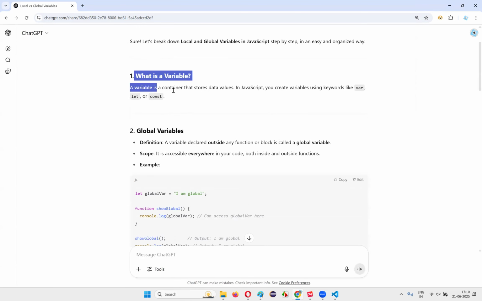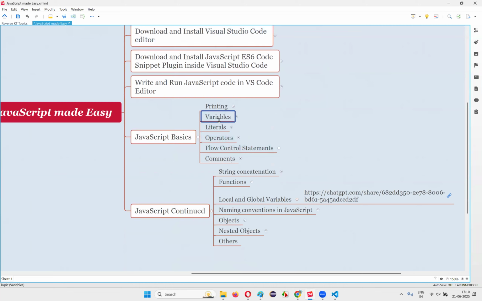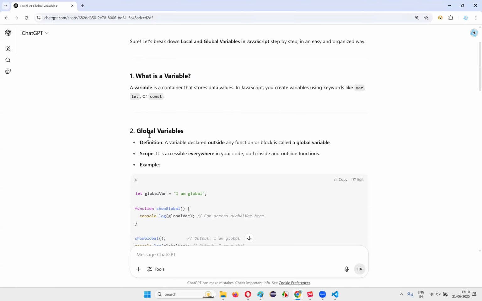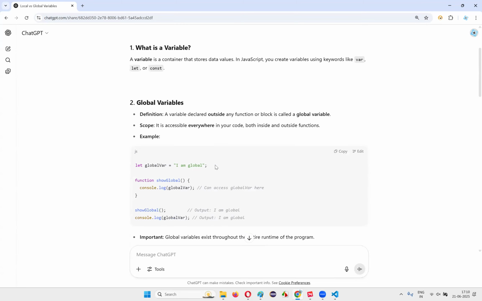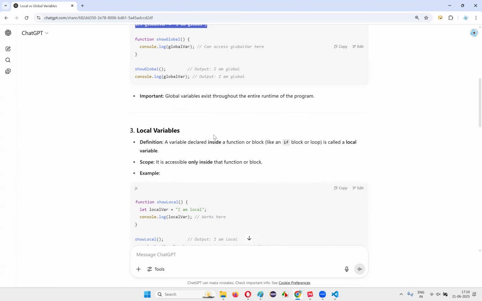You already know what a variable is from one of the previous sessions. Under JavaScript basics, I already covered what exactly variables are. Now we are only talking about global variables and local variables. Here, a global variable is a variable that is directly created in the JavaScript file outside the functions and blocks.